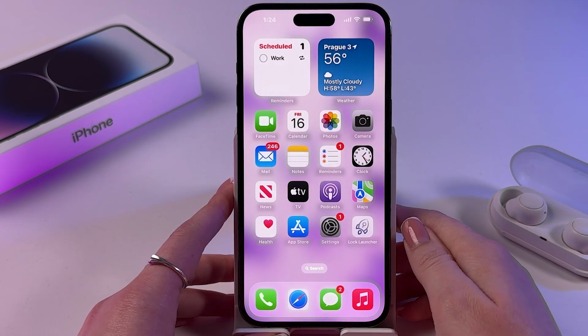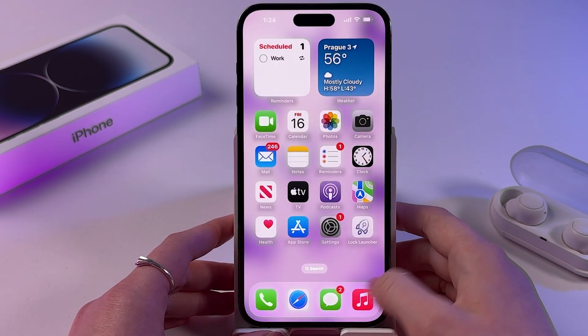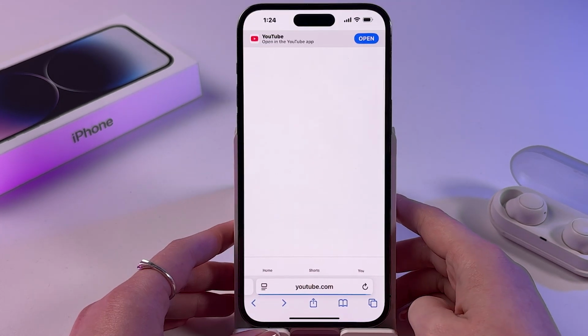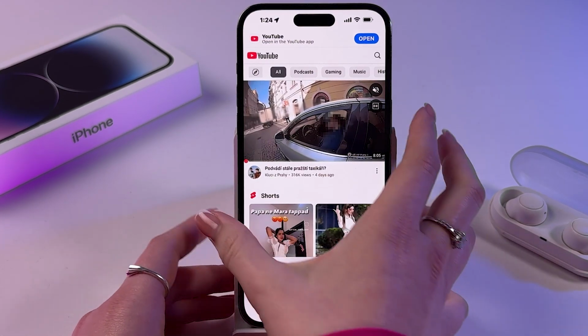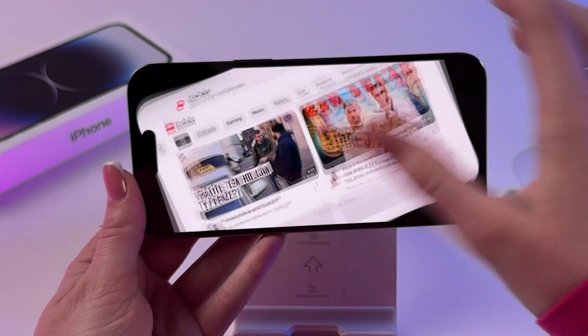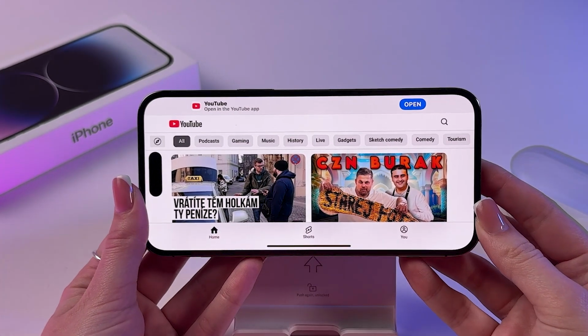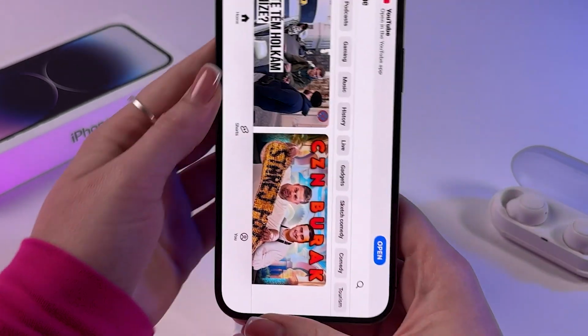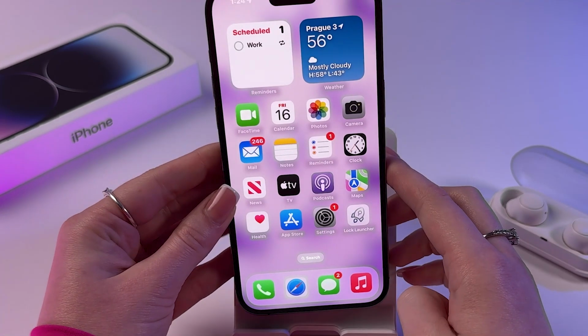And now let's try this out. I'm gonna open, for example, Safari, and now I'm just gonna flip my phone and yep, my screen rotates as well, so the feature is working.